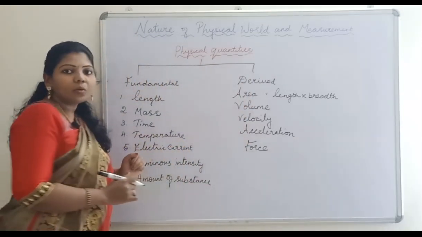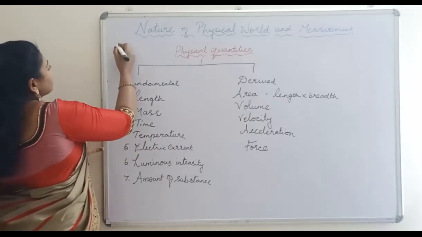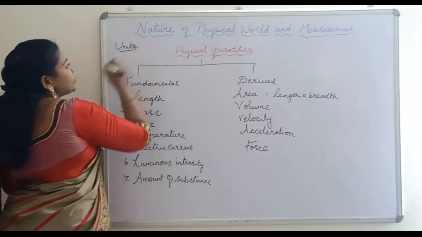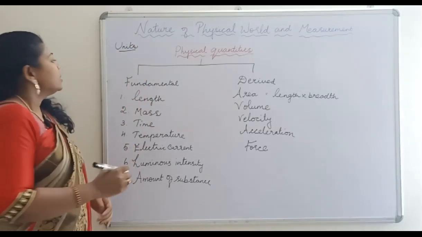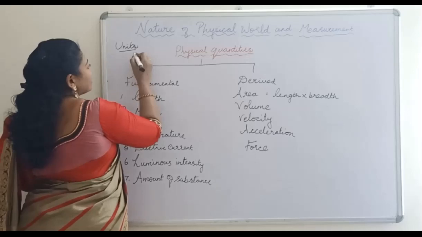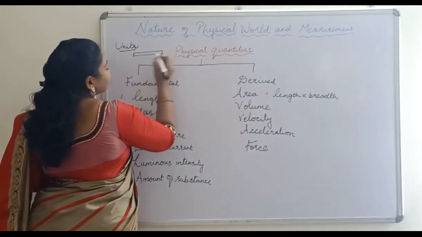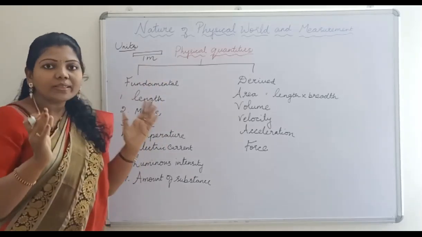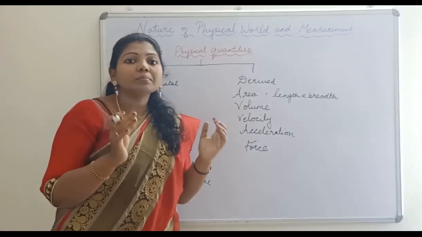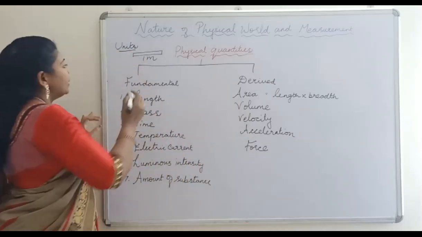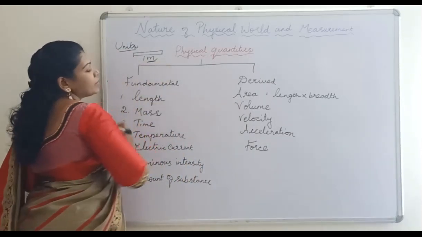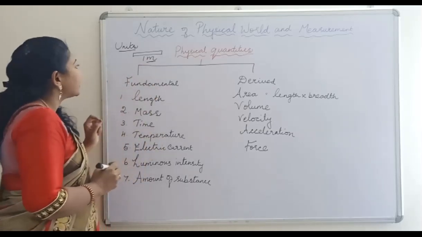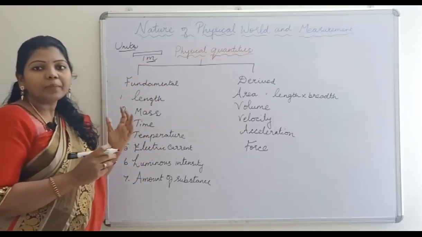Next we are going to discuss units. What are units? Suppose I consider a rod which is 1 meter in length. A rod is taken and I am measuring it as 1 meter. Here this meter is called a unit.